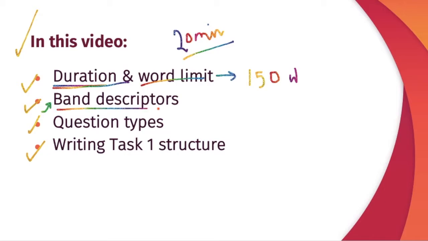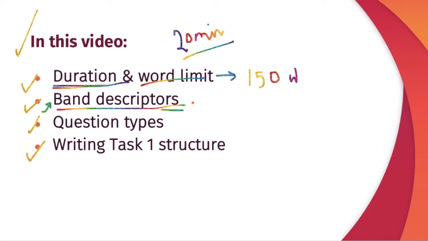Now, when I talk about the band descriptors, you are actually tested on 4 things, which we already discussed in the overview lesson, which is the objective description of graphic information. That means nowhere in the description should it show that you are being biased. So it is an impartial view of what you look at. A report on an impersonal topic without giving opinion and suggestion. So please do not give your opinion and suggestion. Keep them for Writing Task 2.